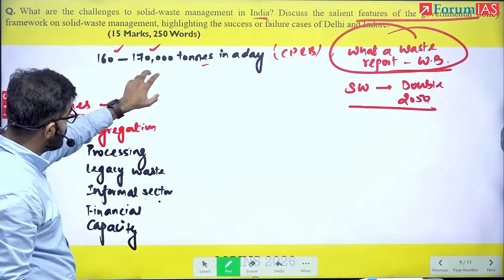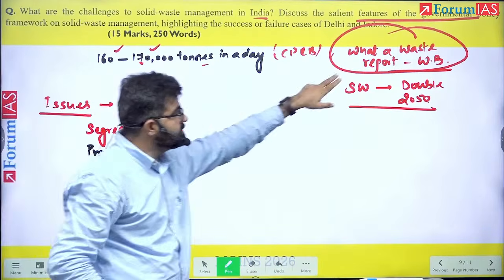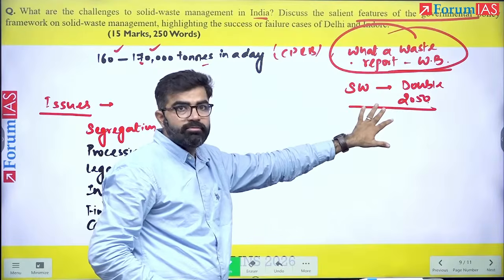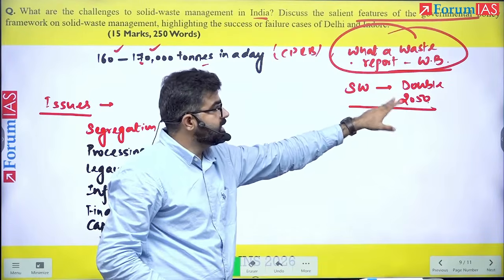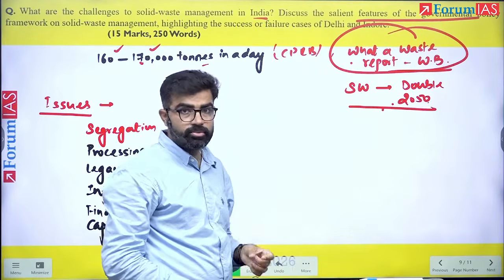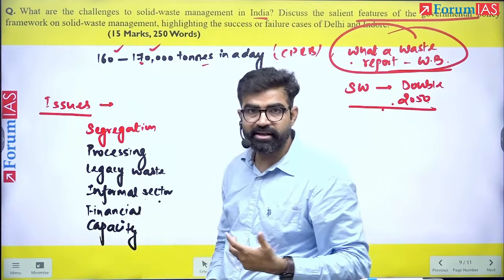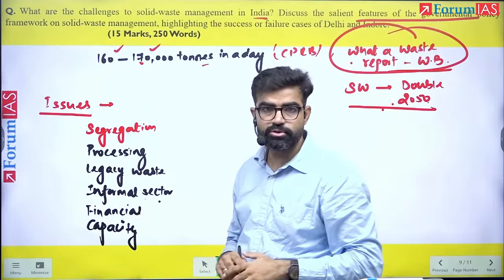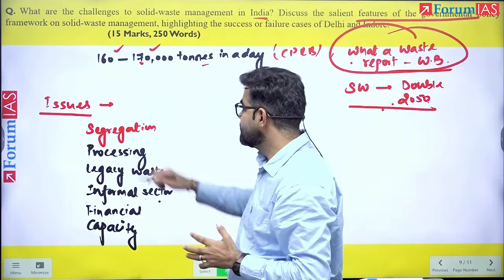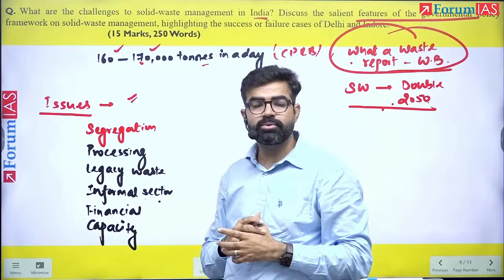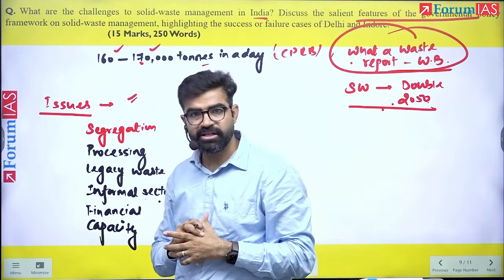So one thing you have mentioned here, and the second thing is you have also mentioned that according to the World Bank, this generation is going to double, right? So these problems, if they are not eradicated well, are also going to double. Yes or no? Yes.